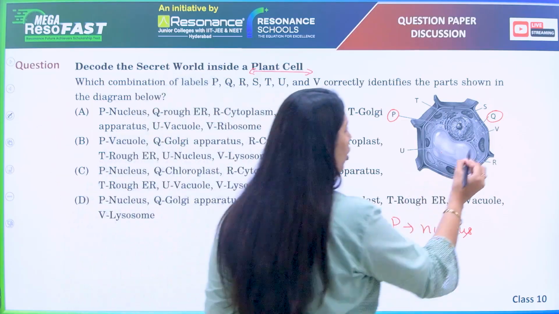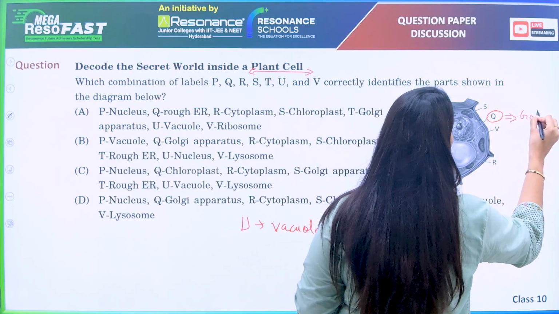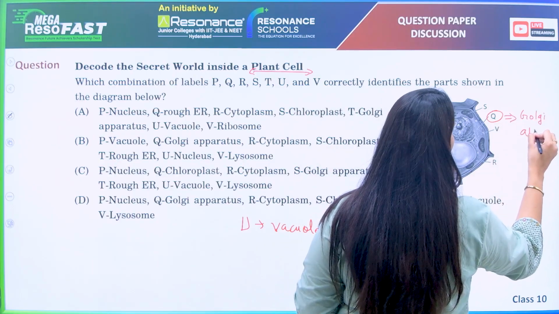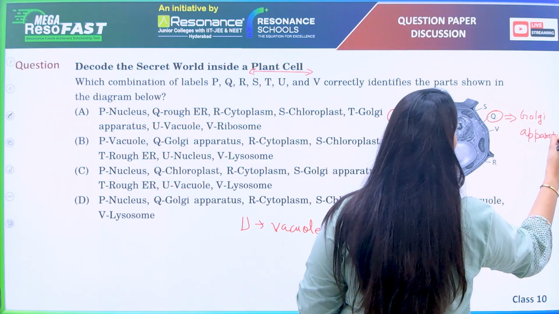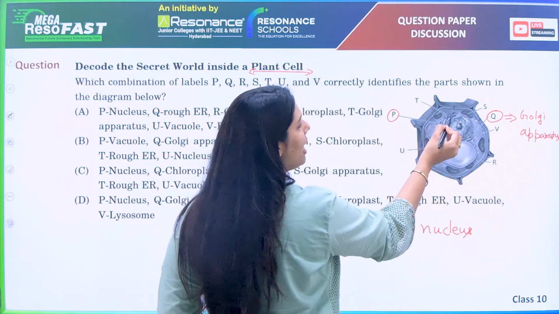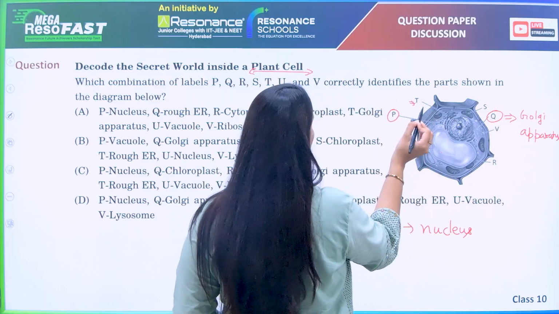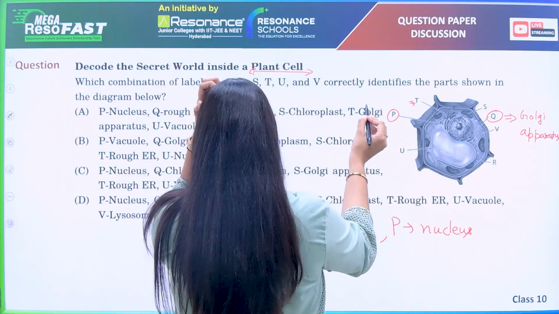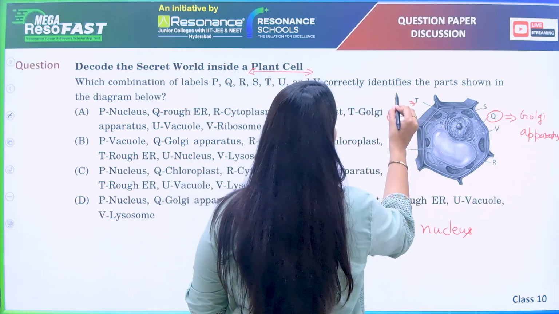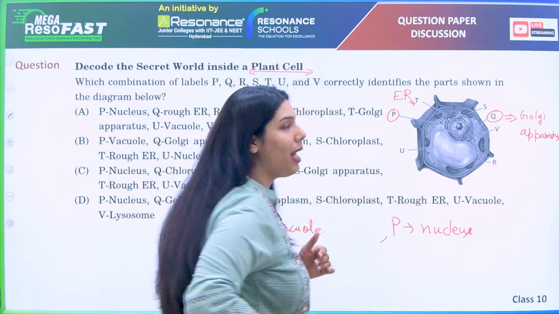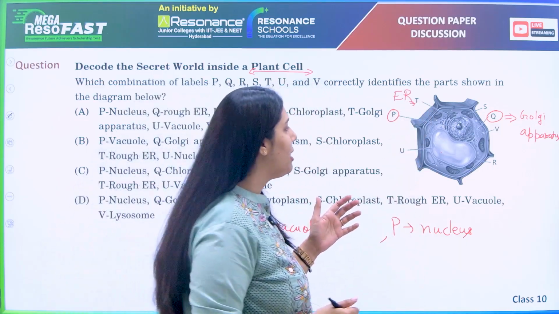Okay. So basically your Q is Golgi apparatus. Golgi apparatus or the Golgi complex. Right. Now there is a network like connection which is present here beside the nucleus with T. So this T is what? This T is your endoplasmic reticulum, ER. In short, we write it ER. Right. The next is what?